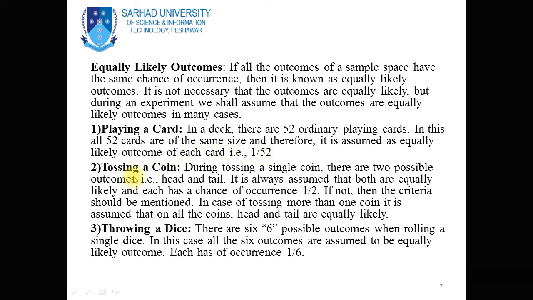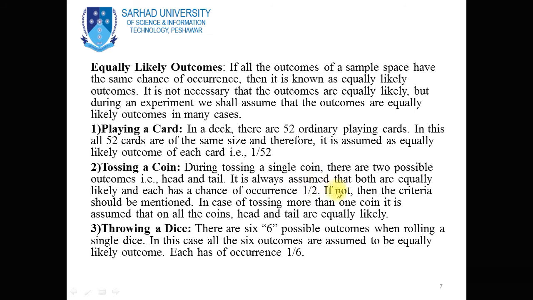Now another example of equally likely outcomes is the experiment of tossing a coin. During tossing a single coin, there are two possible outcomes. One is head and the other is tail. It is always assumed that both are equally likely and each has a chance of occurrence of 1 over 2.